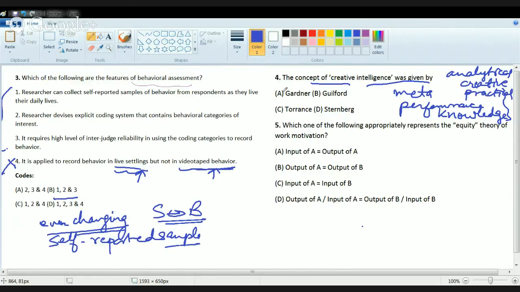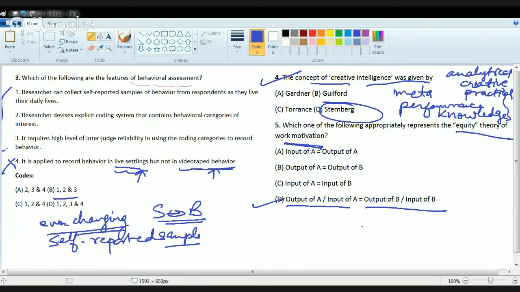Okay, so these are the three concepts that were given by Sternberg. So the correct answer here is Sternberg. Now, the last theory talks about the equity model of work motivation. The equity model says that the output of A divided by the input of A would be equal to the output of B divided by the input of B. Now let's understand how. So what are the output and the input?